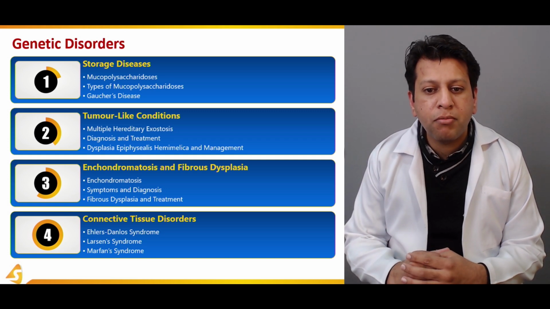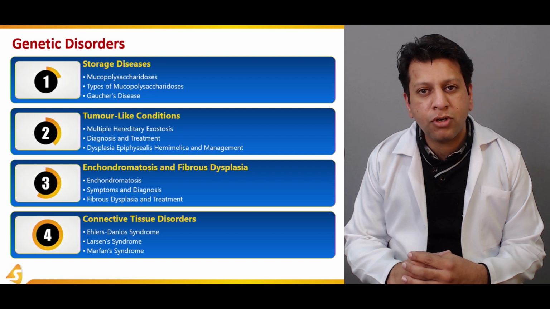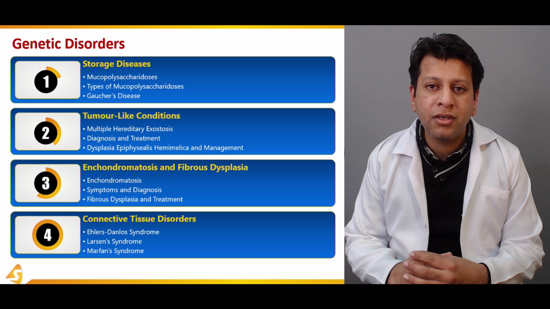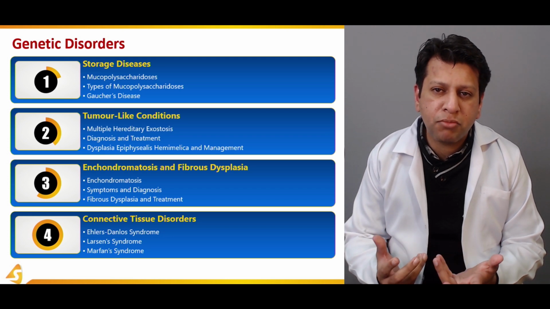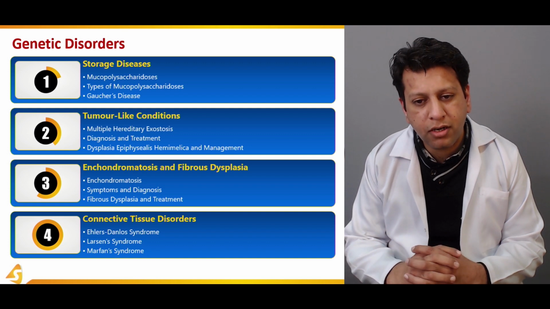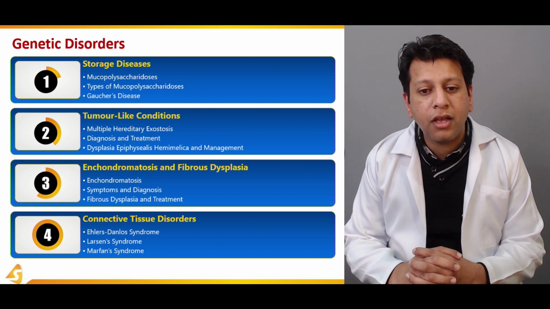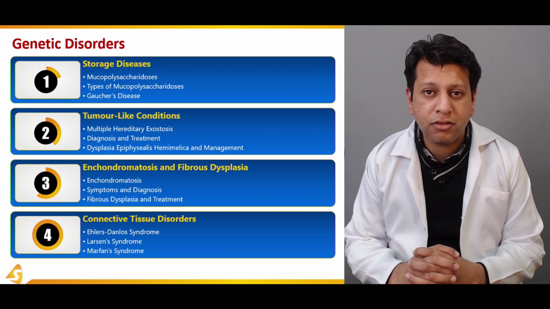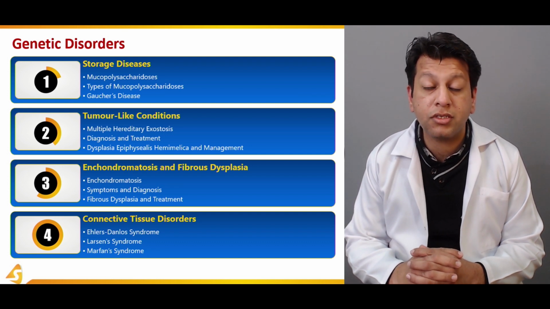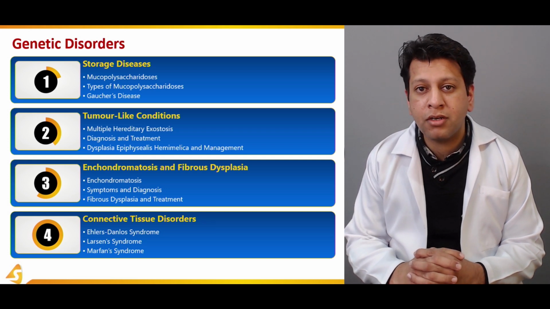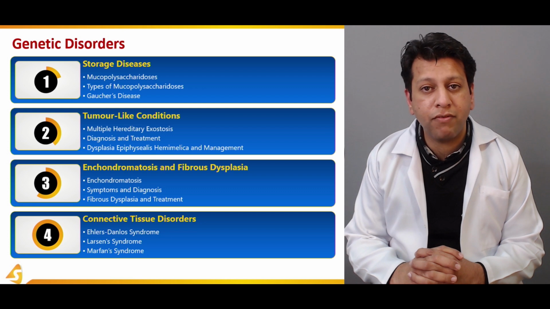exostosis. Then we will be briefly going through chondroid tumors, such as enchondromatosis and fibrous dysplasia. They are actually considered benign tumors, but they are not exactly tumors. They are tumor-like conditions. Then in the last section, we're going through the connective tissue disorders, especially collagen deficiency disorders such as Ehlers-Danlos syndrome. Then we'll be going through familial disorders such as Larsen and Marfan syndrome.